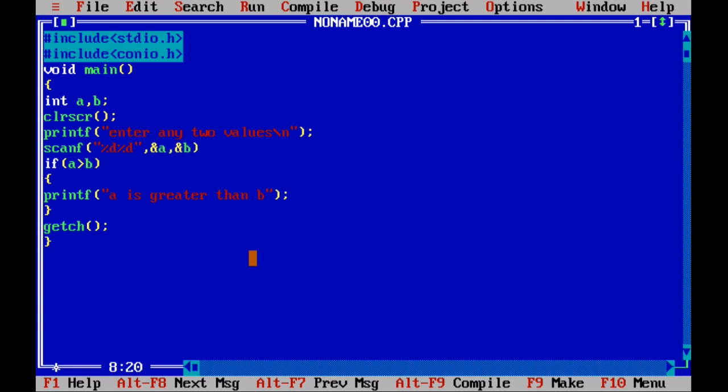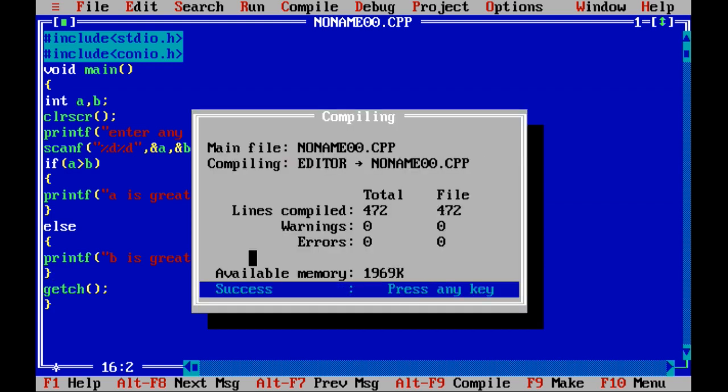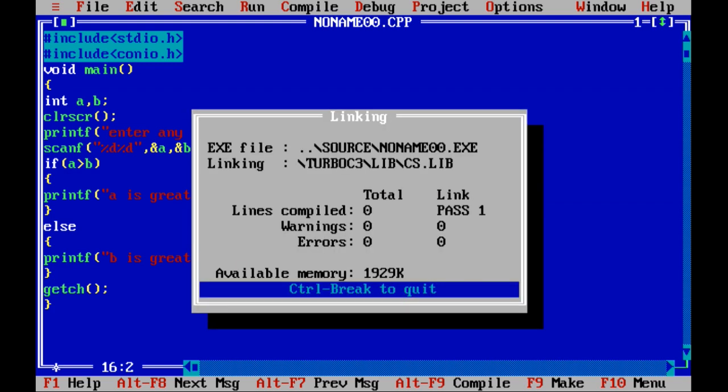After storing these values, what are you doing here? You are checking the value of A and B with if. If the condition is false, what do you do? Else. You are writing printf, and if the condition is true, it prints A is greater than B, otherwise B is greater than A. So this is what you need to understand in the program. Now close it. Compile the program with Alt F9, and execute the program with Control F9.